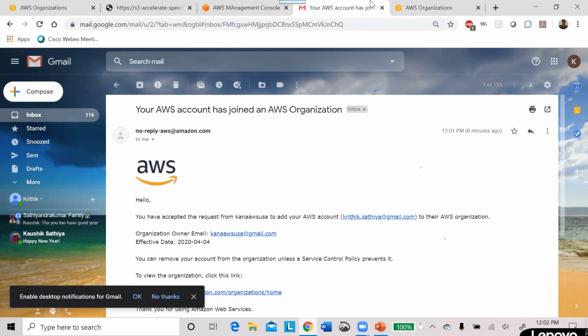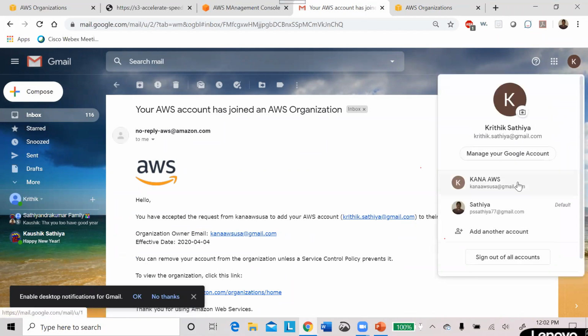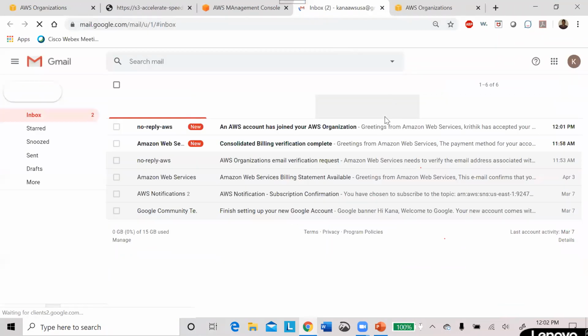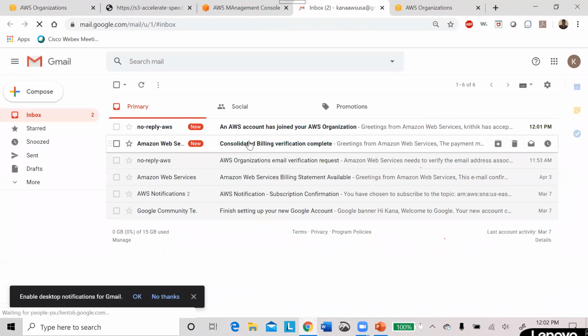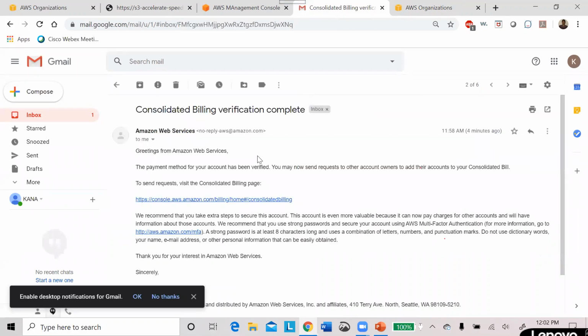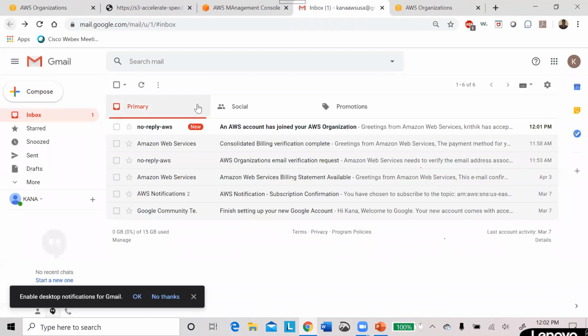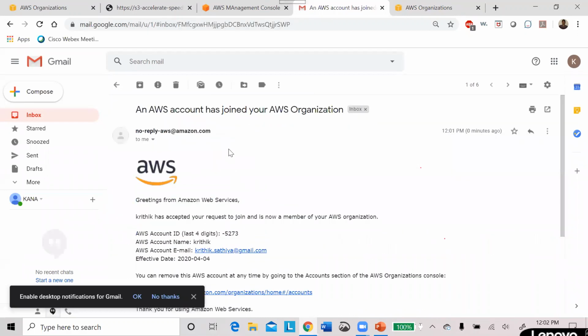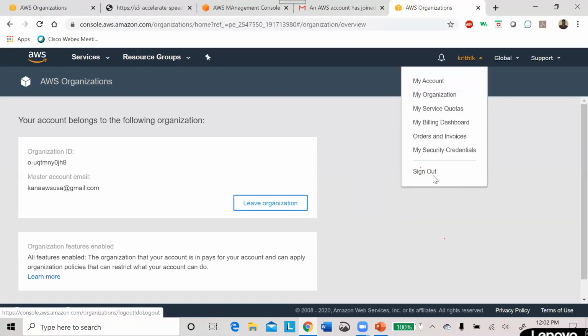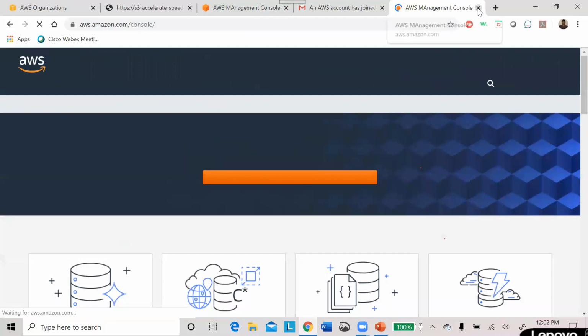Now I'm going back to my actual email here. As soon as it's done, the billing has been confirmed. An AWS account has joined your AWS organization. Yes, now it's clear, he has accepted. Now I'm logging back to my original account.